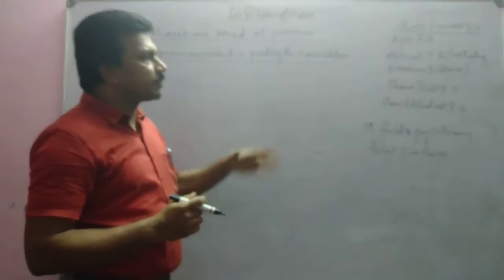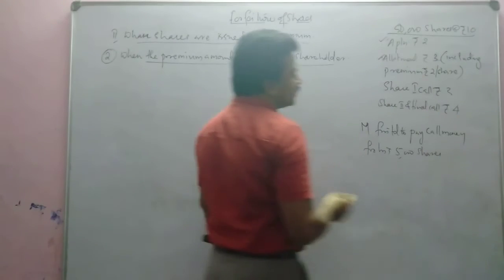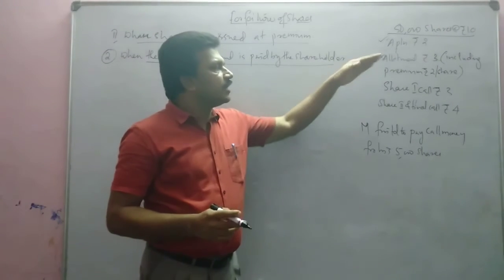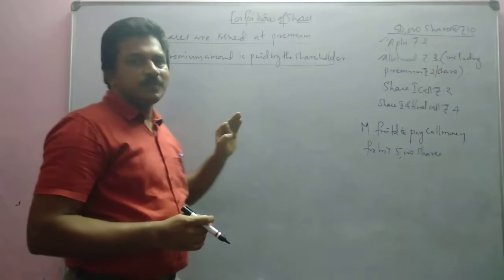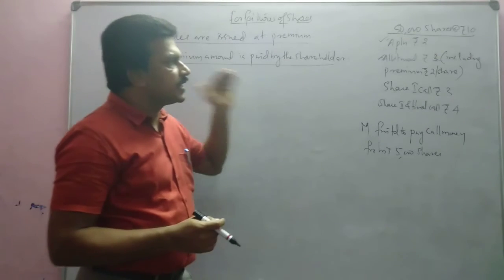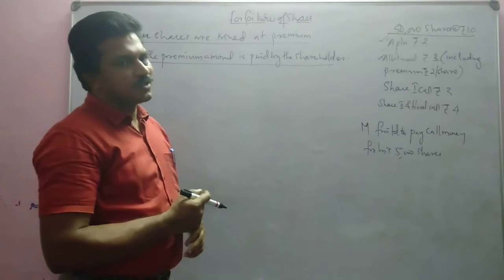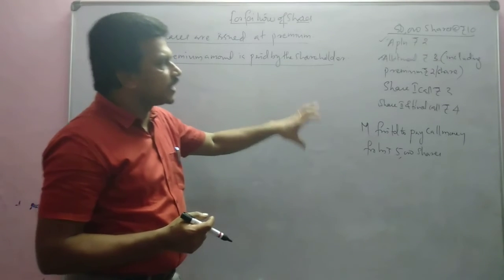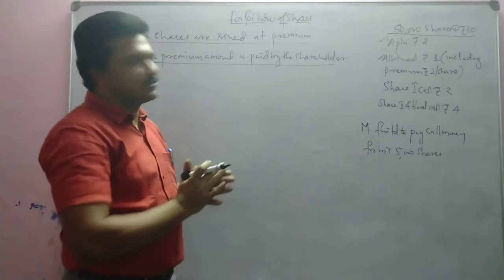M failed to pay call money for his 5,000 shares. Call money not paid means he has paid application and allotment. Application and allotment he paid means he paid premium also, because premium is collected along with allotment. Since he has paid the allotment money, he has paid premium amount also. So what will be the journal entry for the forfeiture of shares when the premium is already paid? That's what we are going to see.